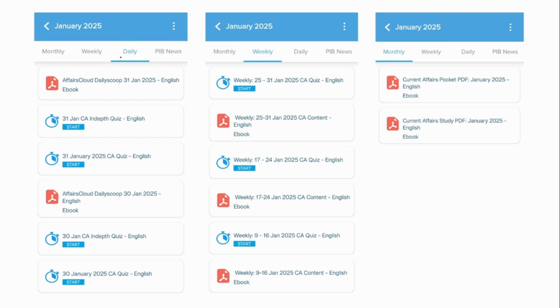Next, you can access the daily current affairs on a daily basis, weekly basis, and also on a monthly basis. After reading the weekly or the daily news, you can also attend our quiz in order to strengthen your knowledge. Under the monthly current affairs, there are 2 types of PDF that are available. One is the pocket PDF, the other one is the normal PDF. This pocket PDF will give you a brief content of our current affairs, and this will provide you a detailed analysis of the current affairs. So it is always preferable to read this detailed analysis and then have a go through of this pocket PDF.